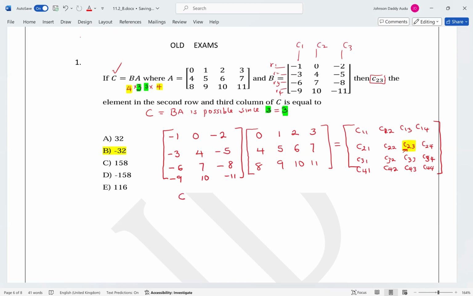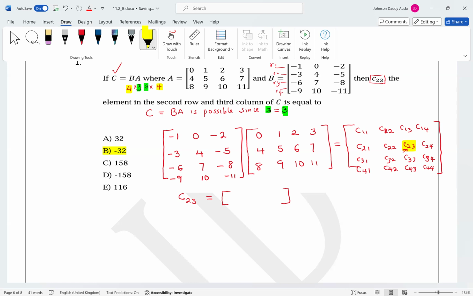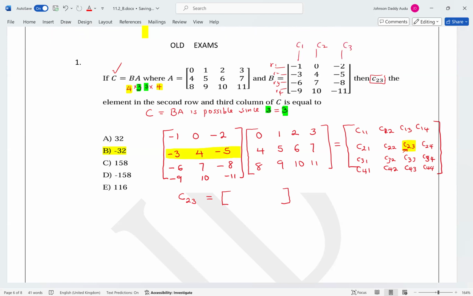So C23 is going to come from the second row of this matrix, and the third column of the second matrix.